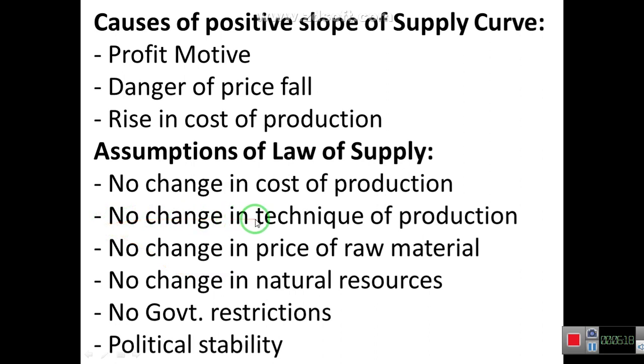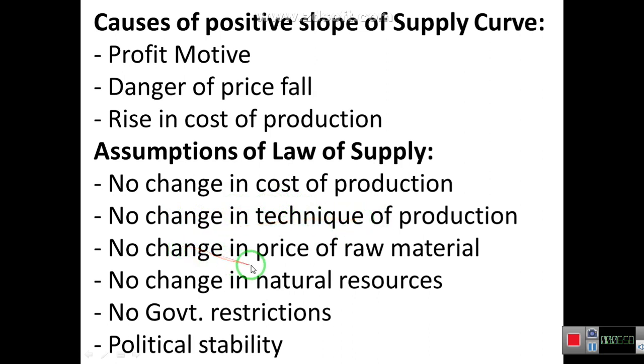Next is no change in techniques of production. If production technique is changed, if there is innovation and you can produce more and more at the cheaper cost, then it is not necessary that an increase in price will lead to an increase in supply. Due to new technique, at the same price supply may be increased. It means it will not obey the law of supply, then law of supply will not be applicable. That's why it is assumed that there is no change in technique of production. Production technique remains the same.